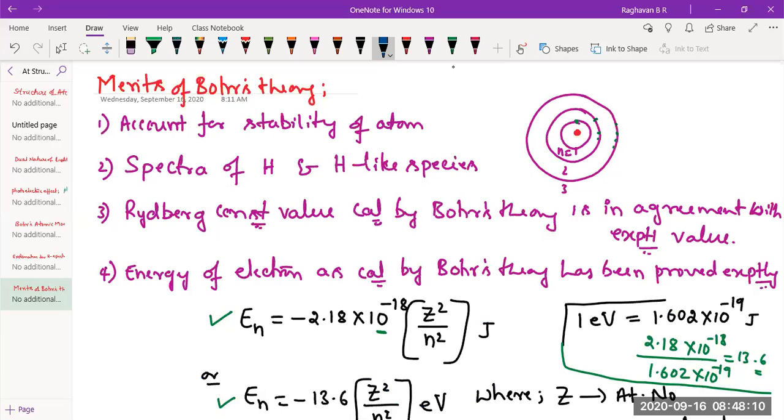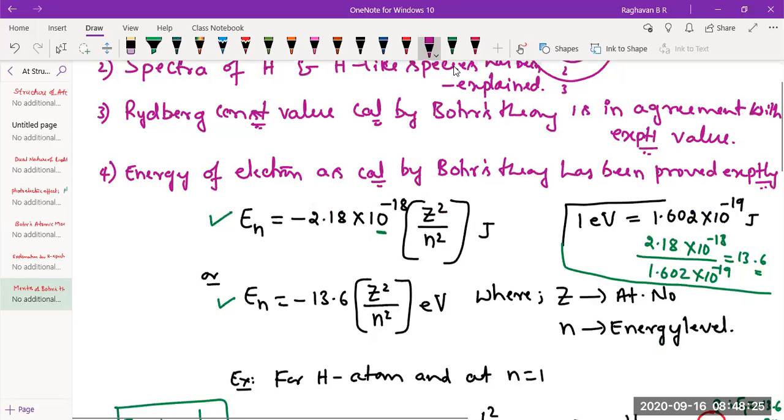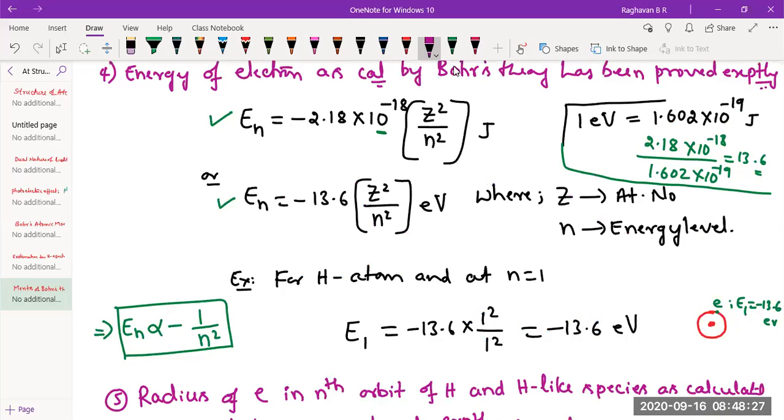I would complete this sentence: has been explained. Now the Rydberg constant value calculated by Bohr's theory is found experimentally correct, and the energy of electron can be calculated in different energy levels of hydrogen and hydrogen-like species by using this equation. And the value is found experimentally correct.